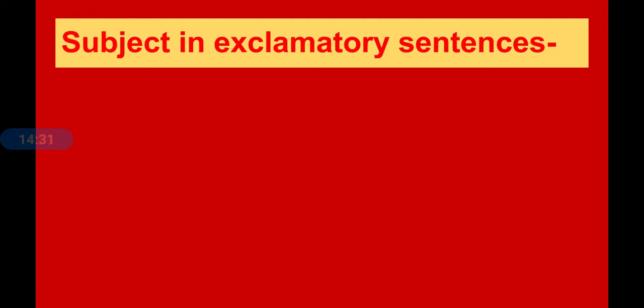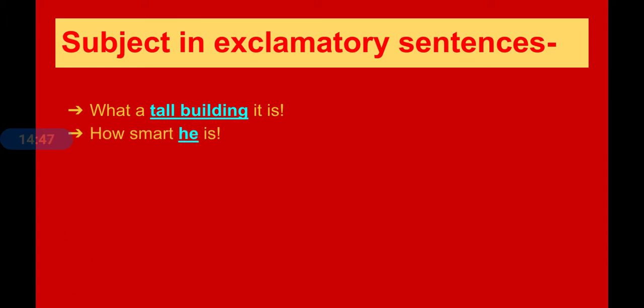Now let us know the subject in exclamatory sentences. What are exclamatory sentences? They express a strong feeling and end in an exclamation mark. What a tall building it is. What is the main part? What are we discussing here? Tall building. That is the subject of the sentence.